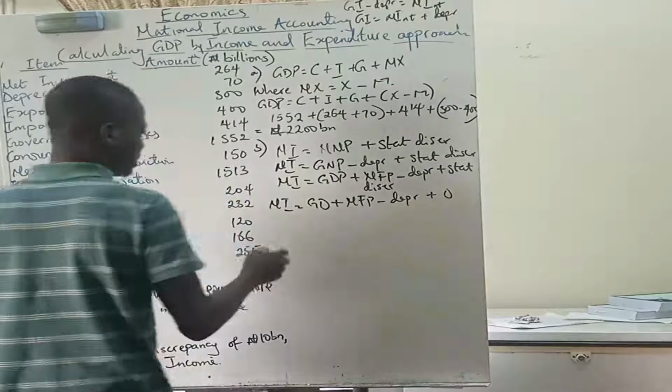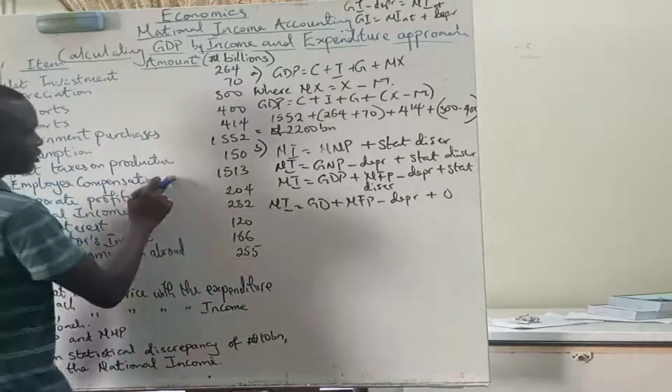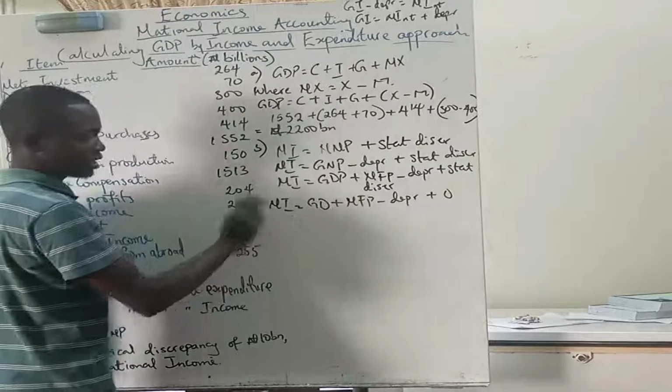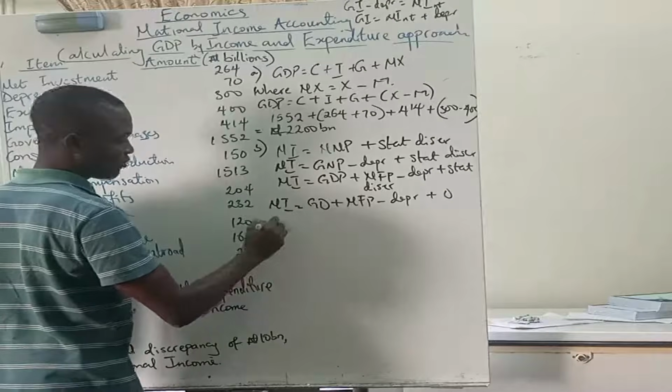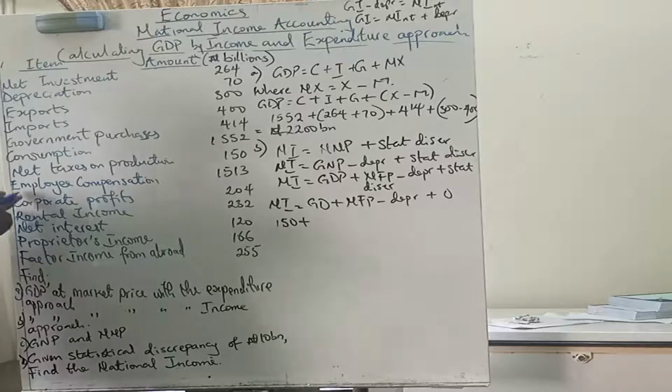So for national income, we add this, which is 150. I'm not using this formula. So we have 150, plus what else? Employee compensation is an income to workers, so 1513.